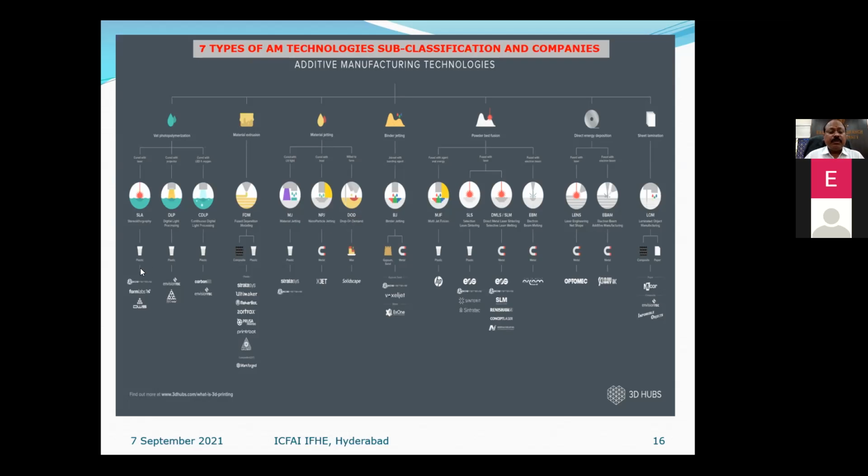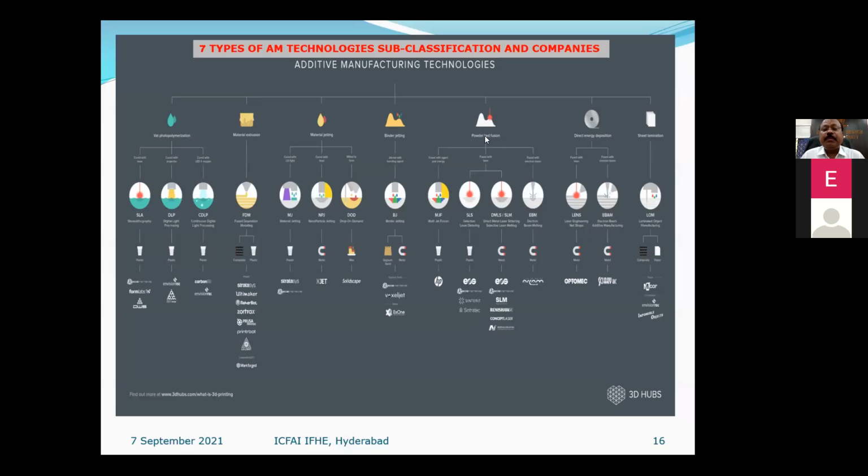So we are not bothered about the companies that produce it. The text is very small. Binder jetting is BJ, that is a short form. And this is a popular one, powder bed fusion. Powder bed fusion, we have metal and also plastic based machines.